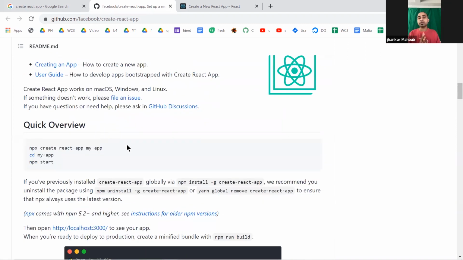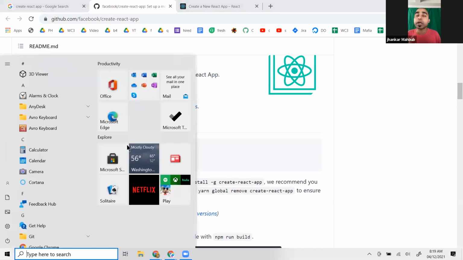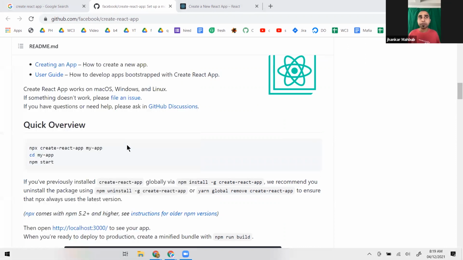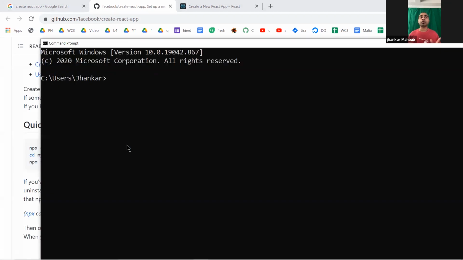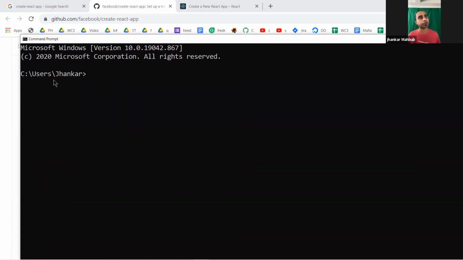To start with it, you need to know a little bit about the command line. If you are using a Windows computer, then you can type CMD, and then it will open something like this. Here it has some default location, which is like Users slash the username of the computer. This is the default location it opens.